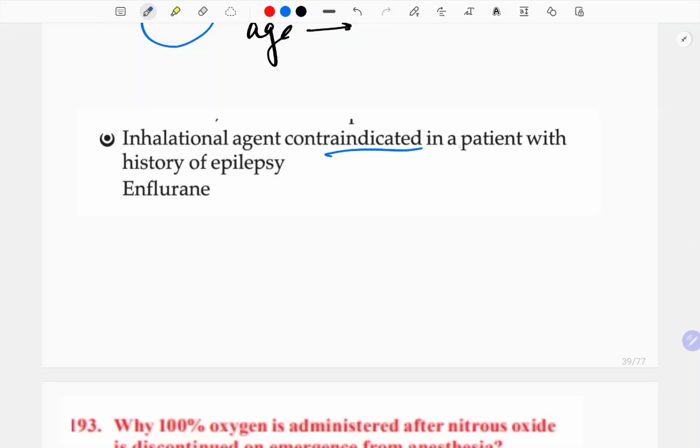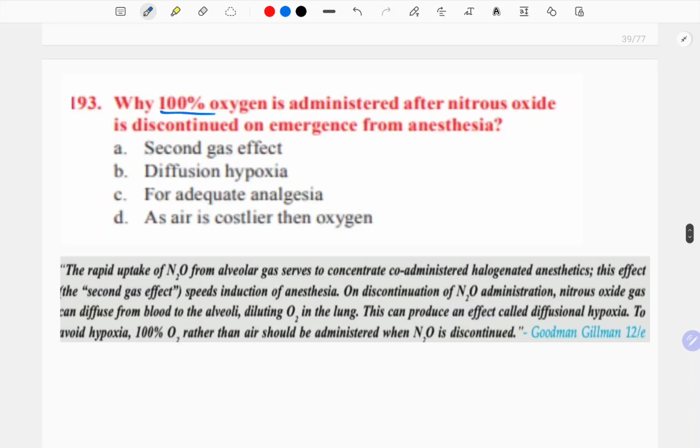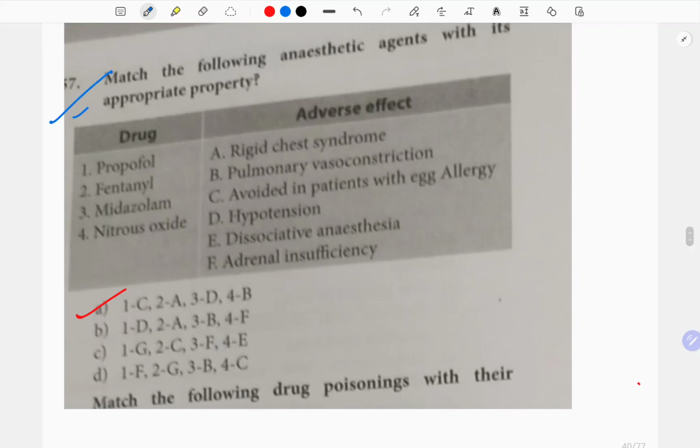Inhalational agent contraindicated in a patient with a history of epilepsy. I told you, epilepsy, enflurane. 100% oxygen is administered after nitrous oxide is discontinued in the emergence of anesthesia. I told you earlier also, see how it was repeated in 2017. Diffusion hypoxia. Now, this was also a good question.